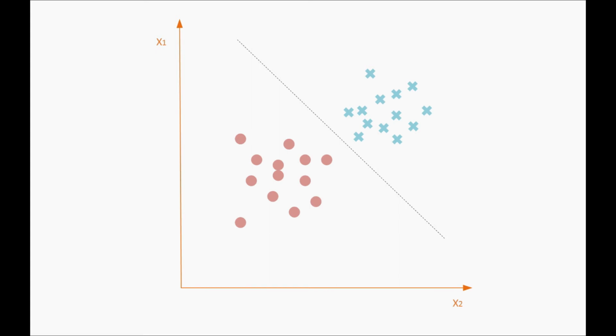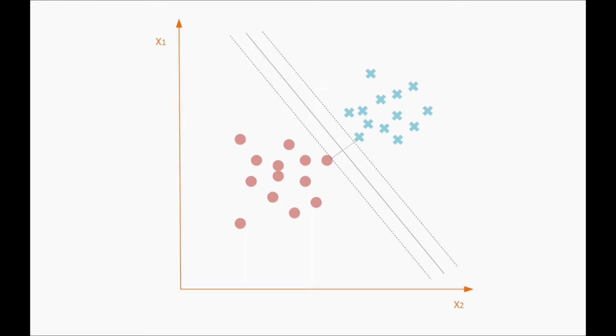But the problem is that this line can look very different. Basically, you can put the line through the data any way you like, and then the new data will be in a different place than it is in this example. So our mathematical model can look like this, or it can even look like this. So our mathematical model will keep changing because there are many ways in which the line can classify the red dots and blue crosses. Now, this is not the best case, of course.